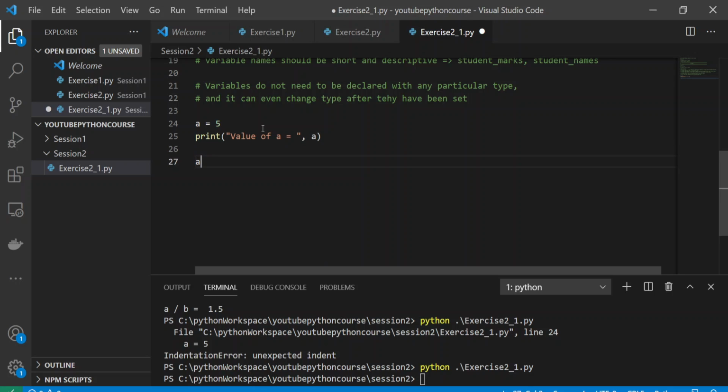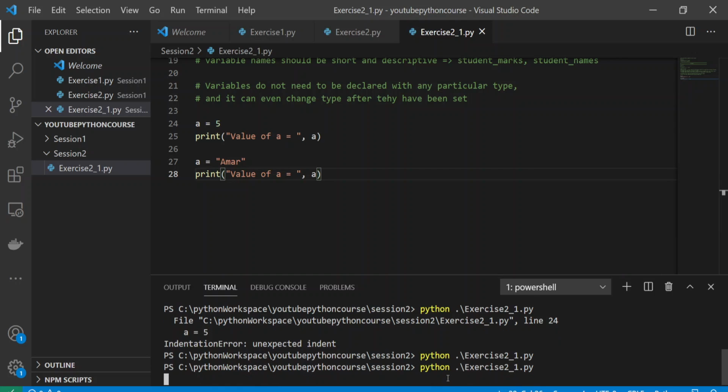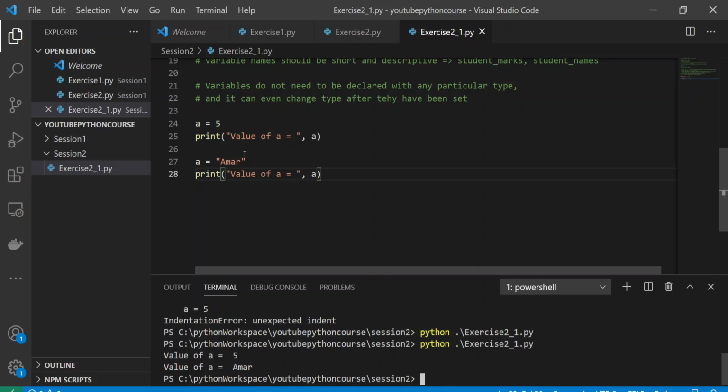Now I can use the same variable to assign a string, like Amar. Now I'll print the value of a again, and the value of a has changed from 5 to Amar.